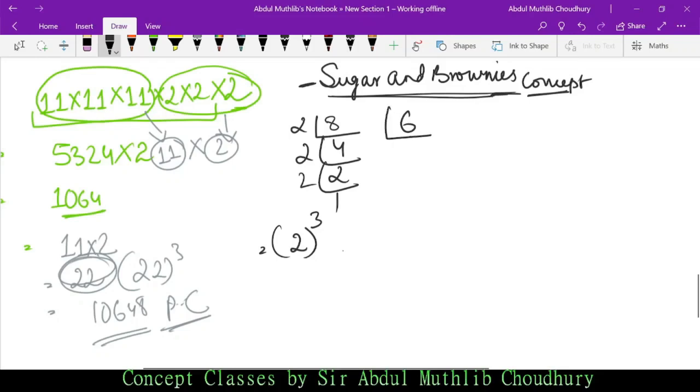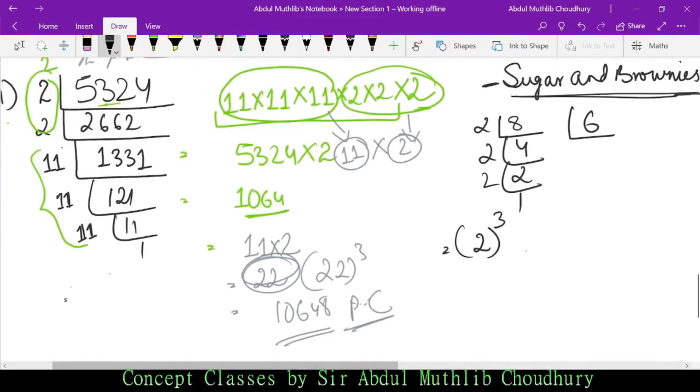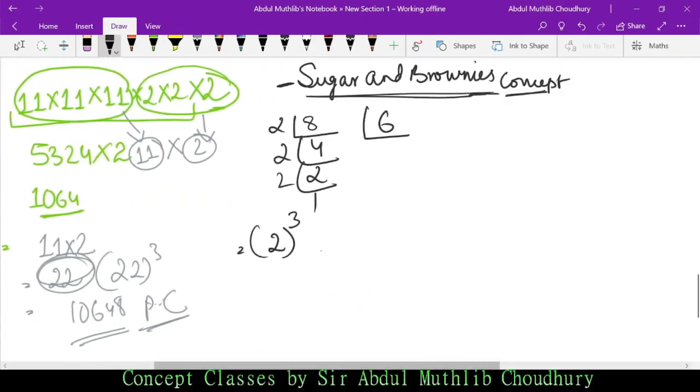Again, suppose 6 is given in place of 5324. So how do you solve it? Not 6, okay, 4. Let's take 4. 2 into 2 is 4, 2 into 1 is 2, right?